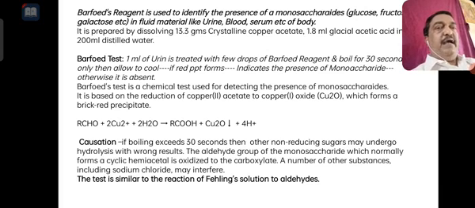There are 4 name reactions. Out of 4 name reactions, 2 reactions are compulsory. One is for 5 marks, another is for 2 marks. Definitely there are questions on that. So that we will discuss next time.